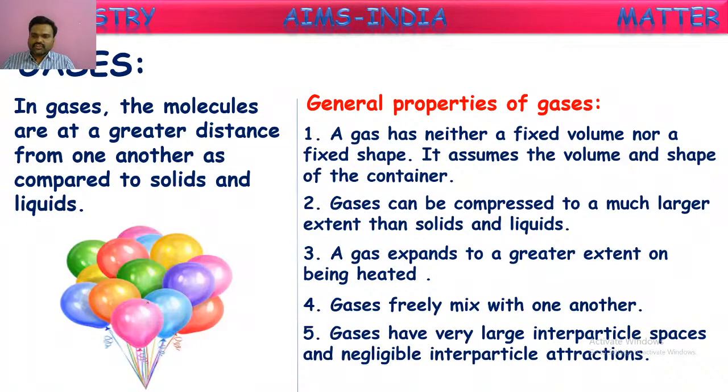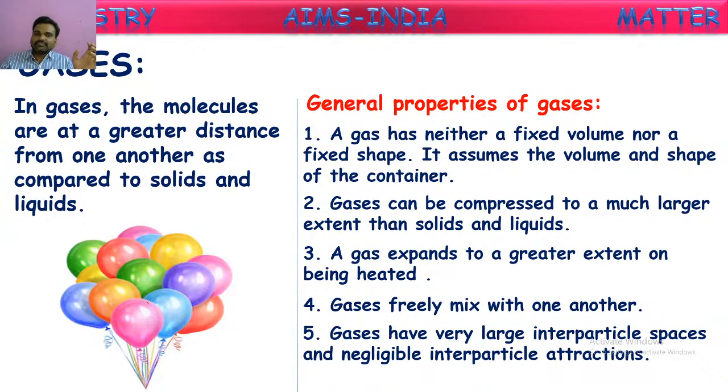Gases have very large interparticular spaces and negligible interparticular attraction. These are two more properties. As I said, the interparticular spaces are very high because there is no boundary for these molecules in the gases. They won't have any attractions between them. That is why they will be very far away from one to other.